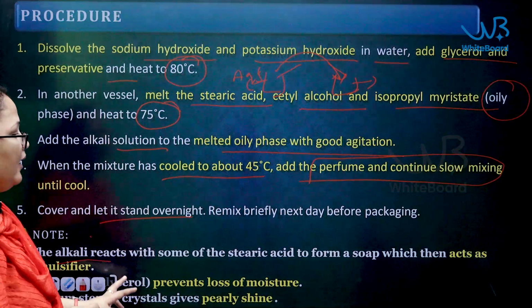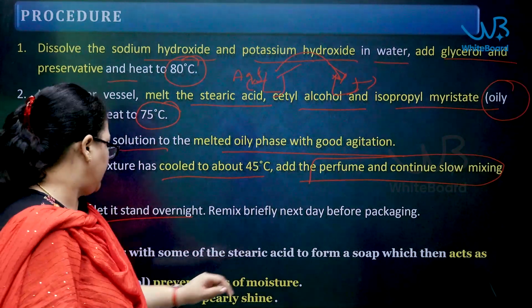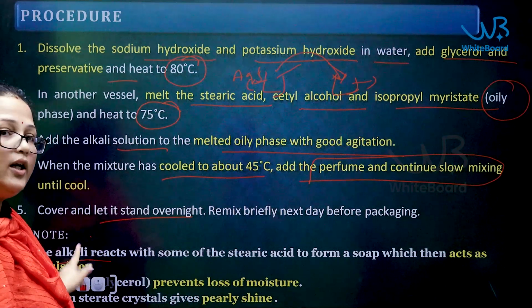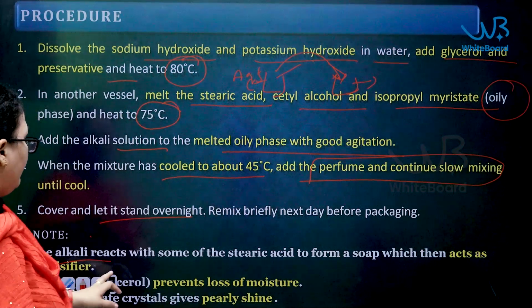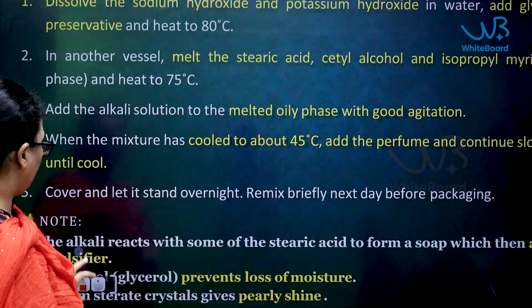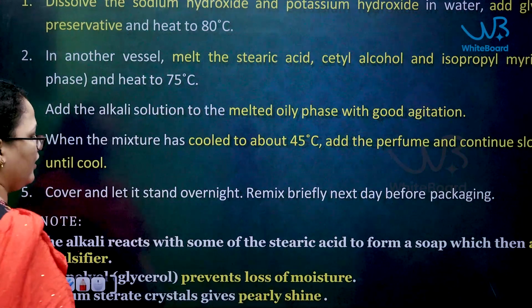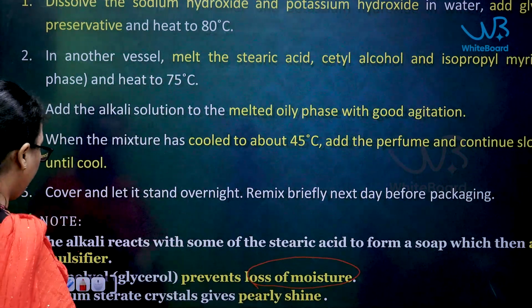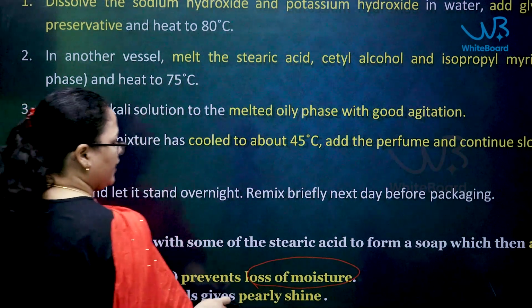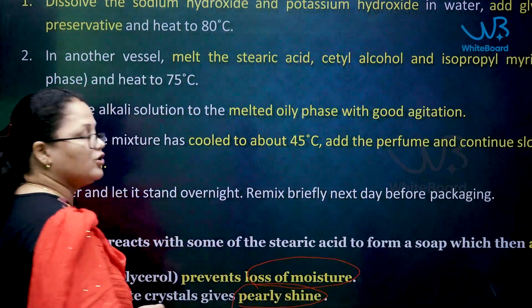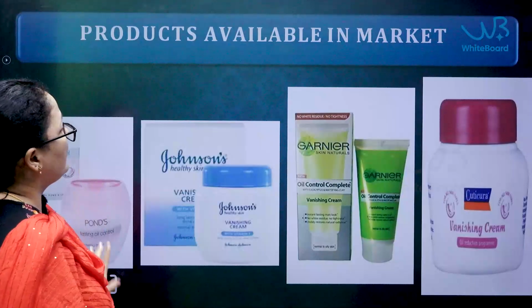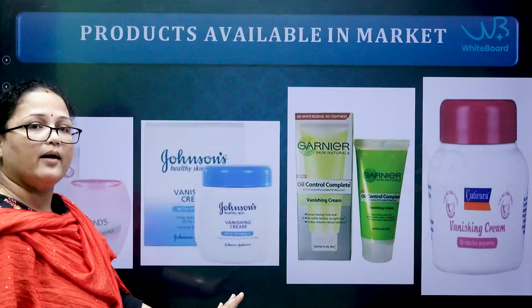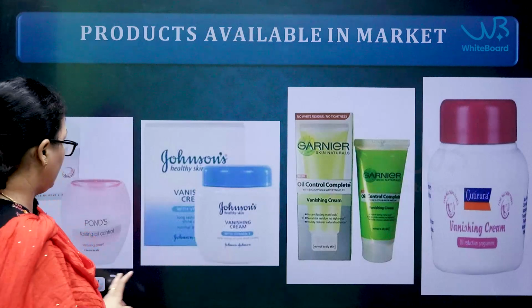Next, coming to the ingredients. Whatever alkali you are adding will react with the stearic acid. As I have told you initially, it acts as an emulsifier. Next, glycerol prevents the loss of moisture, acting as a humectant. Next, sodium stearate gives a pearly shiny appearance to your vanishing cream. These are the marketed products which are commercially available in the market.